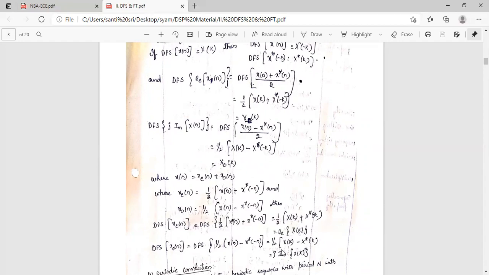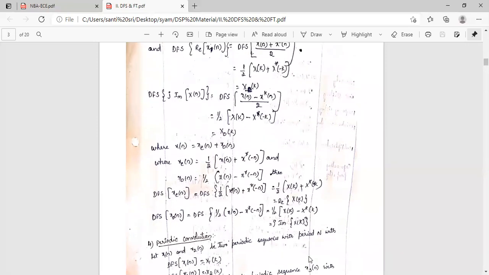So this is nothing but the real part of X of k. Similarly, discrete Fourier series of x odd of n is equal to discrete Fourier series of half of x of n minus x star of minus n, or it is equal to half of X of k minus X star of k. So it is the imaginary part of X of k.